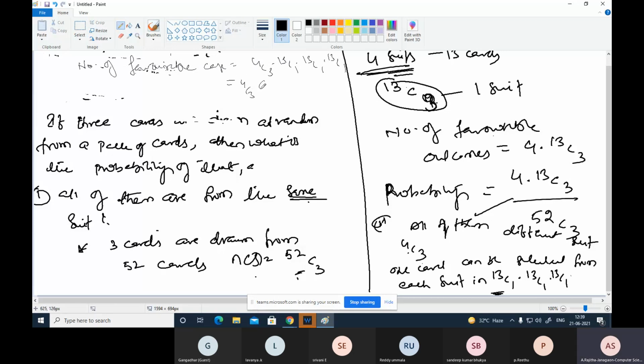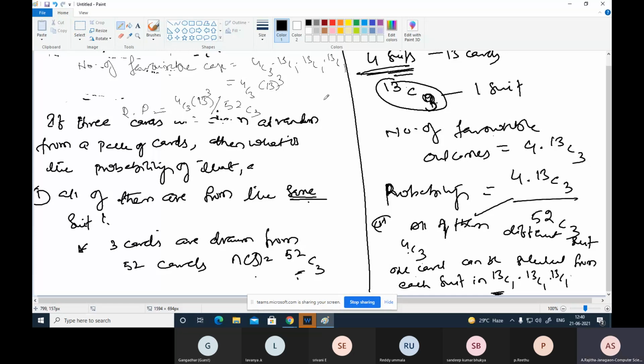So 4C3 into 13 cubed. Then the required probability equals favorable cases, 4C3 into 13 whole cube, divided by 52C3. So this is the required probability if the three cards are from different suits. If it is the same suit, the earlier one is the probability.